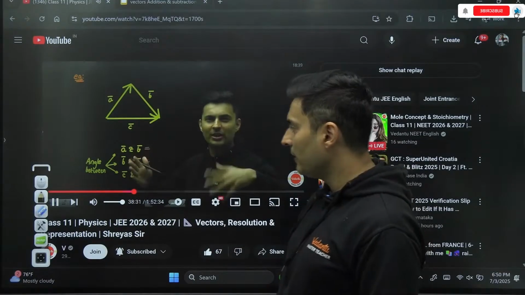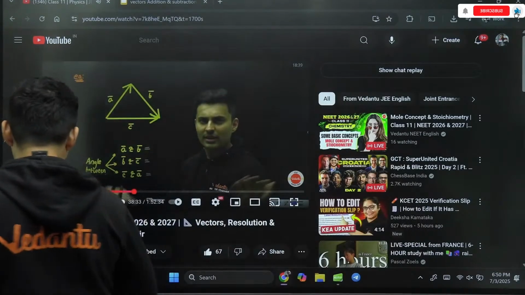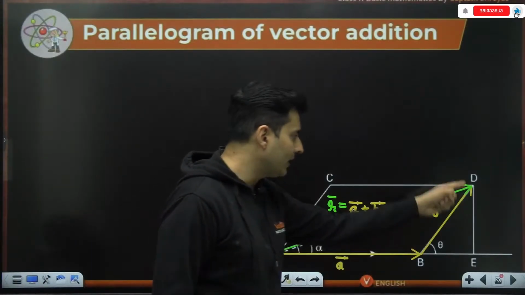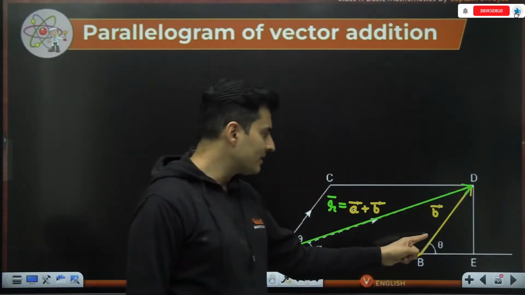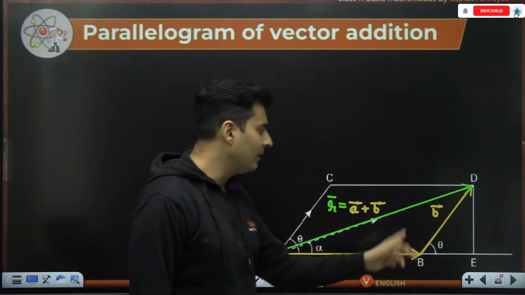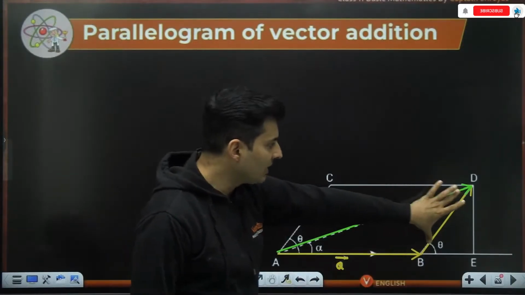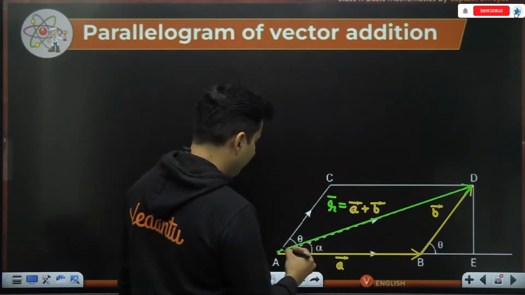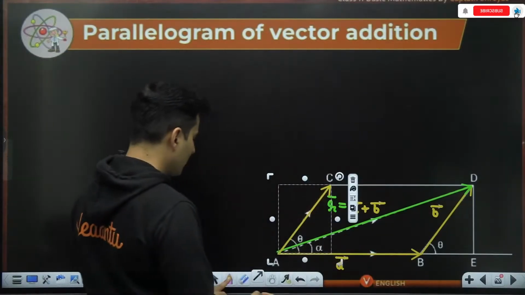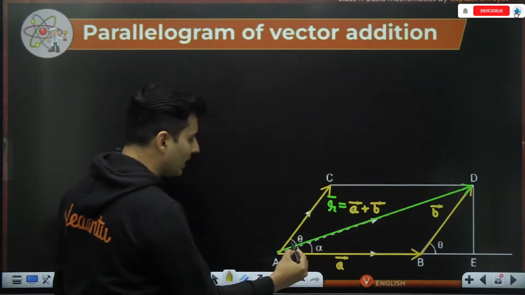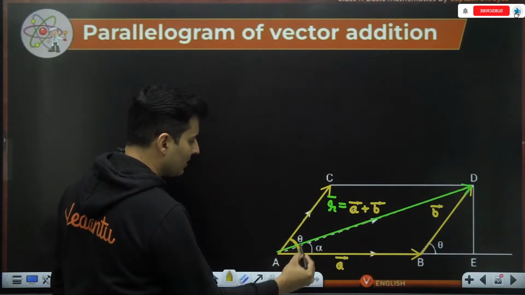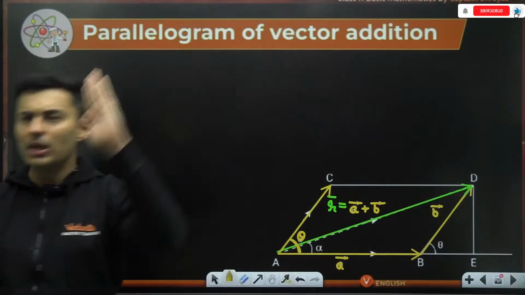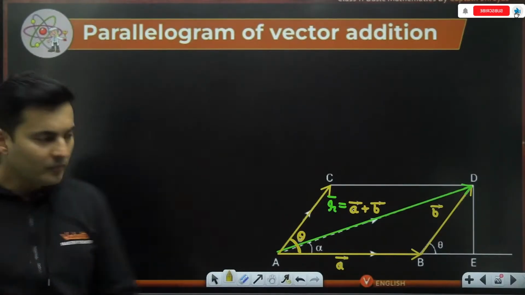Is this absolutely clear, everyone? So having said that, as you can see, the head of a vector is with the tail of this vector. So this is not the right angle. The correct angle will be the other angle, or shift this vector B over here. If you shift this particular vector B onto here, then you will see that the correct angle between A and B is this one, which is theta. Is this absolutely clear, everyone? Okay.